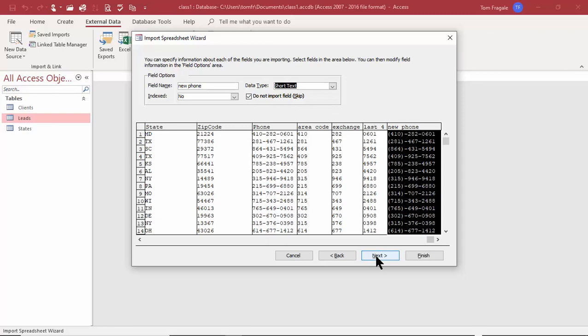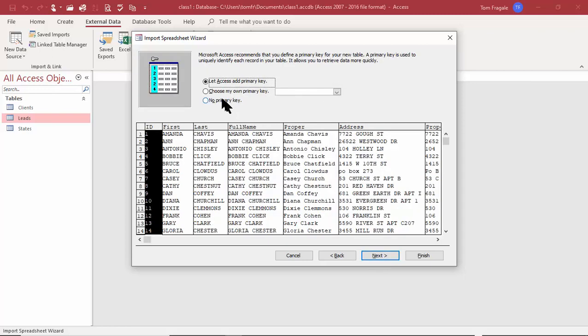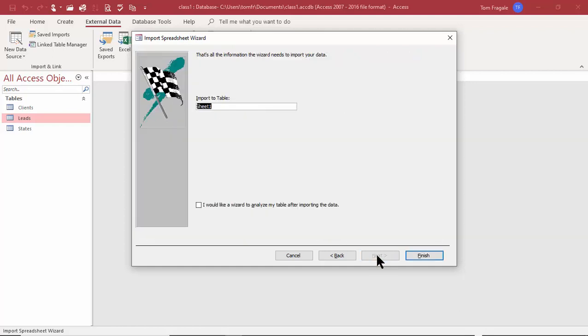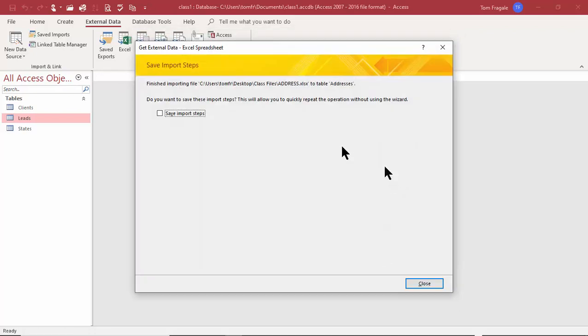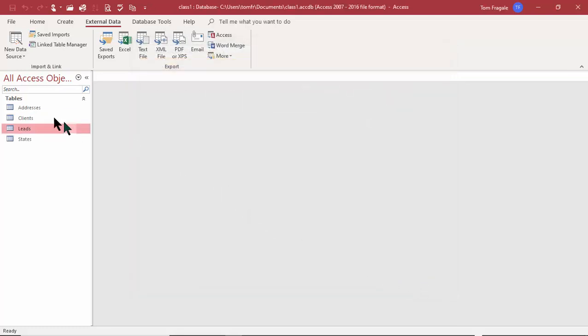We'll pick on Next. Once again, I'm going to let Access add the primary key, and that'll add one of those auto number fields in. I'll pick on Next. And now this time I want to give it a better table name, so I'll type in addresses. And that'll be the Access table name. And I'll pick on Finish. It was able to import that Excel file, called it addresses. I could save the import steps if I think I was going to use that again, so I'll pick on Close. Now we have a table called addresses.